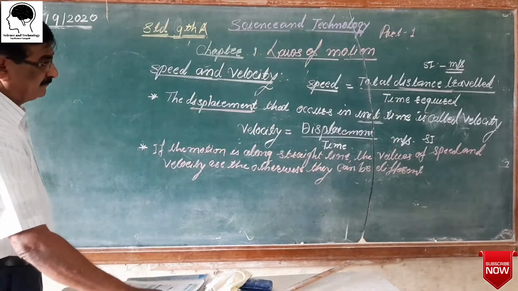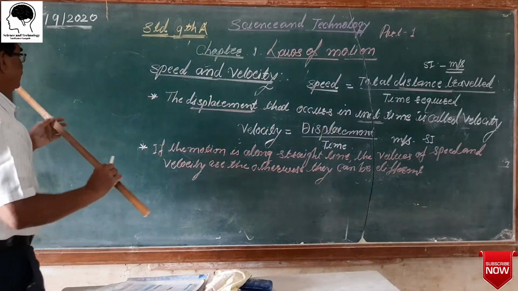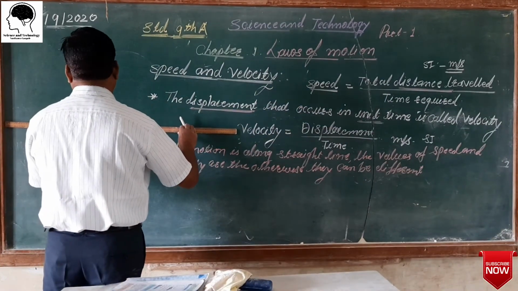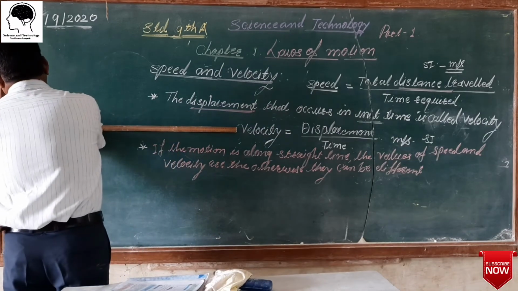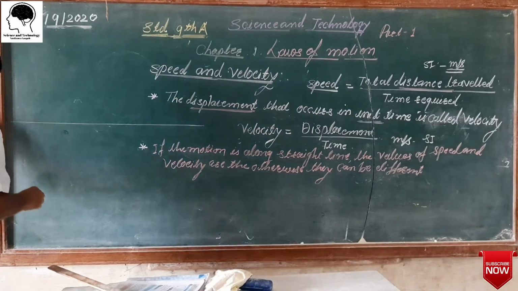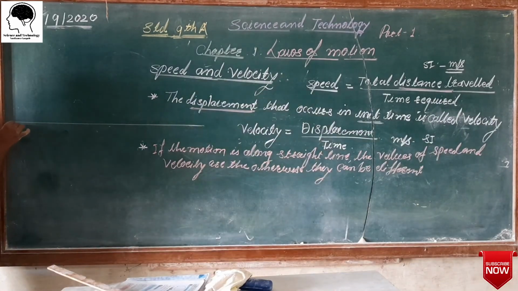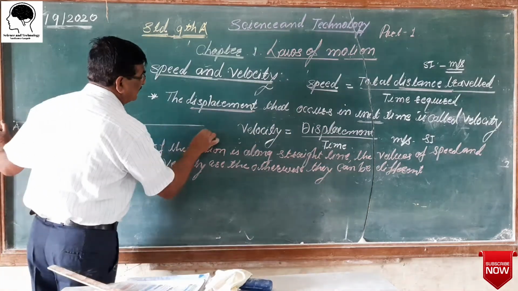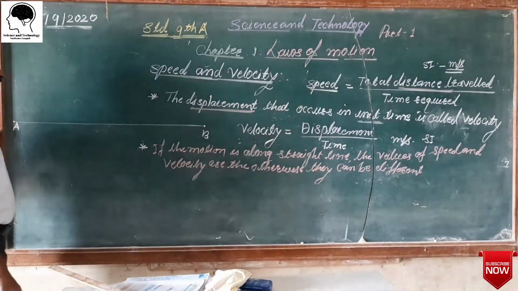Suppose this is a straight path. This is the initial point of the path, and this is the final point of the path.